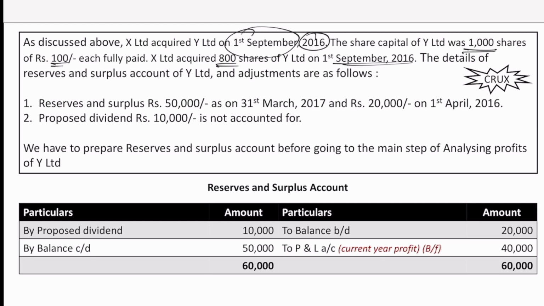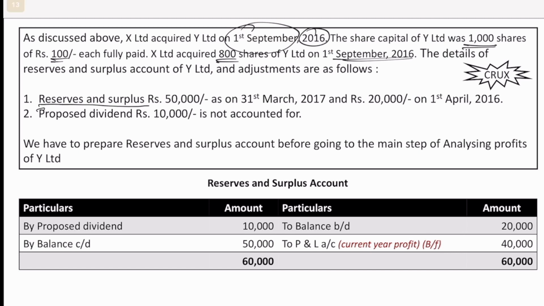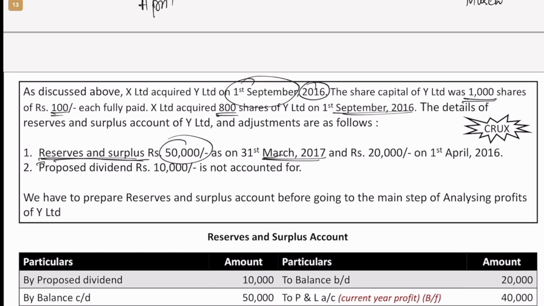Now they are giving additional details. Which are those additional details? For example, they are telling us how much is there in reserves and surplus. So 50,000. On which date? On the date of closing balance sheet. So when are we closing the books of accounts? So this is the financial year 16-17, which starts on 1st April 2016 and ends on 31st March 2017.